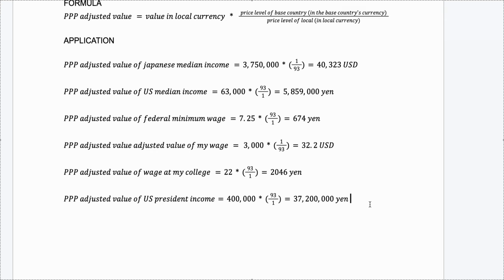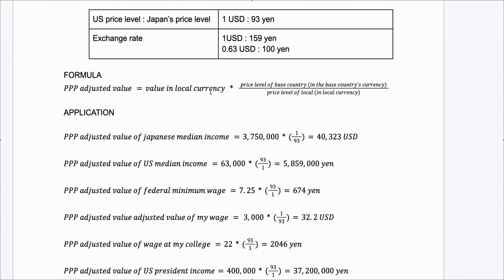Whether you want to convert U.S. income into yen or vice versa, you can use this formula. Very useful, and it is applicable for any other countries.